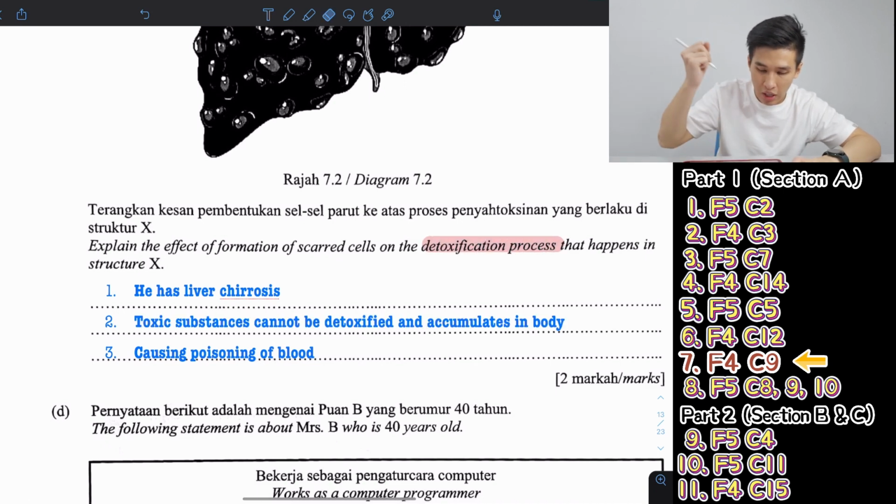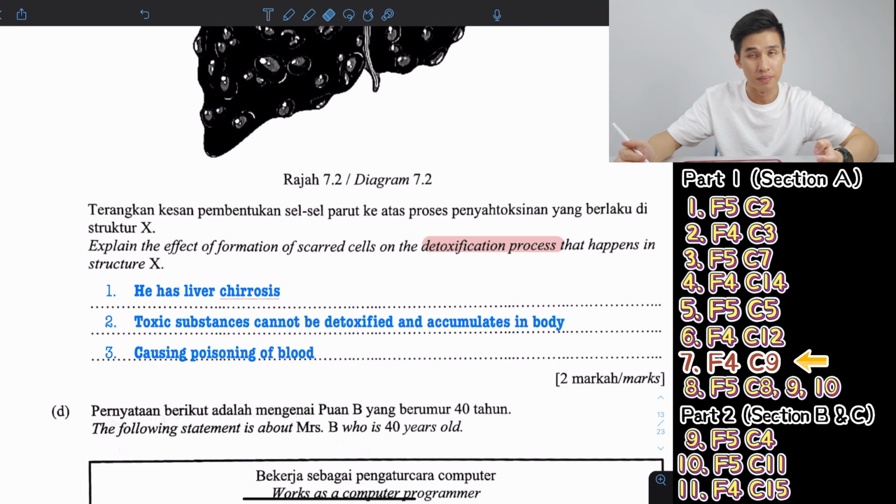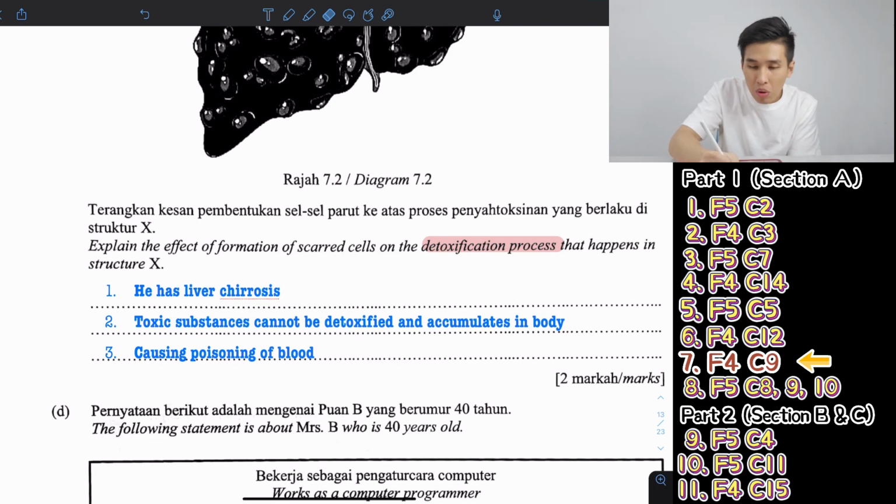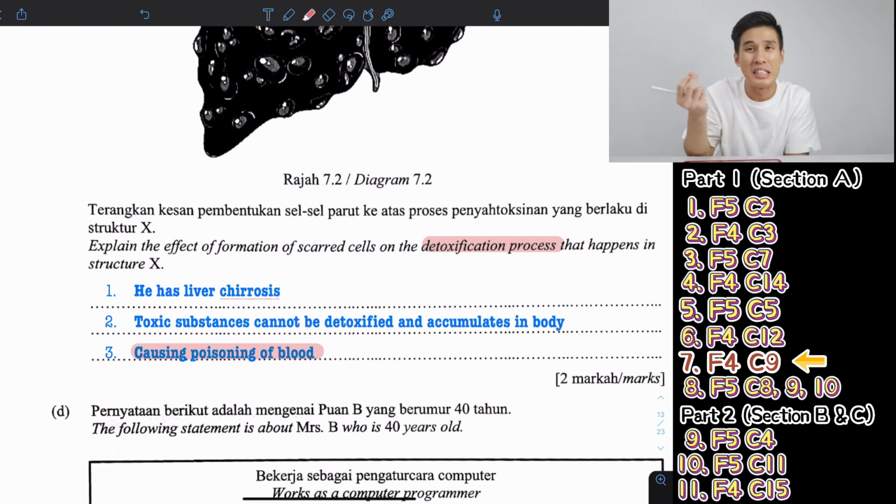So you can say, oh, toxic substances cannot be detoxified. So toxic substances like alcohol, like dirty poison things that you eat, like barbecue food, those black burnt stuff that you eat. So those things cannot be detoxified. They will accumulate in your body, and then your blood, what we call poisoning of the blood, your blood becomes very dirty, and then you will die basically.